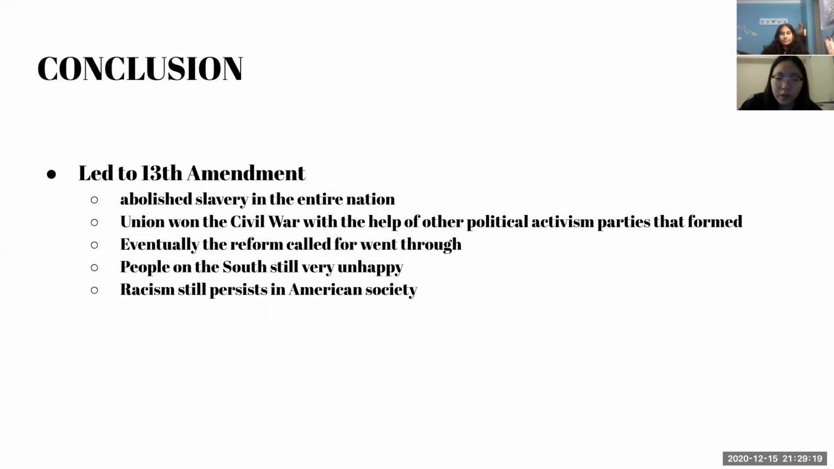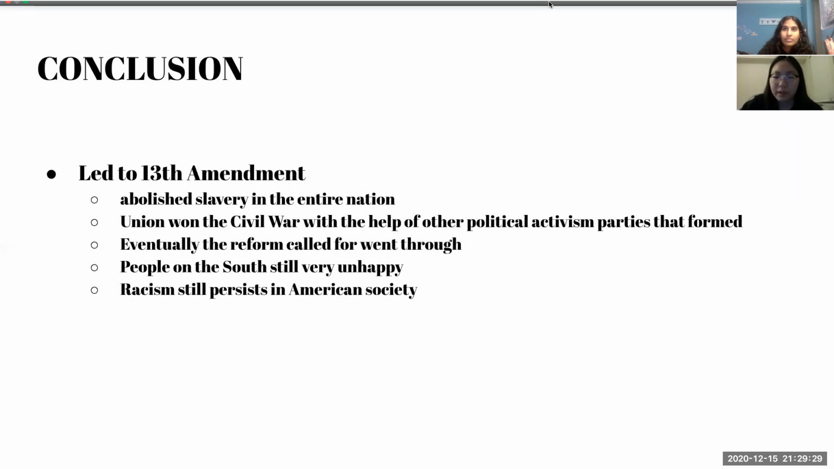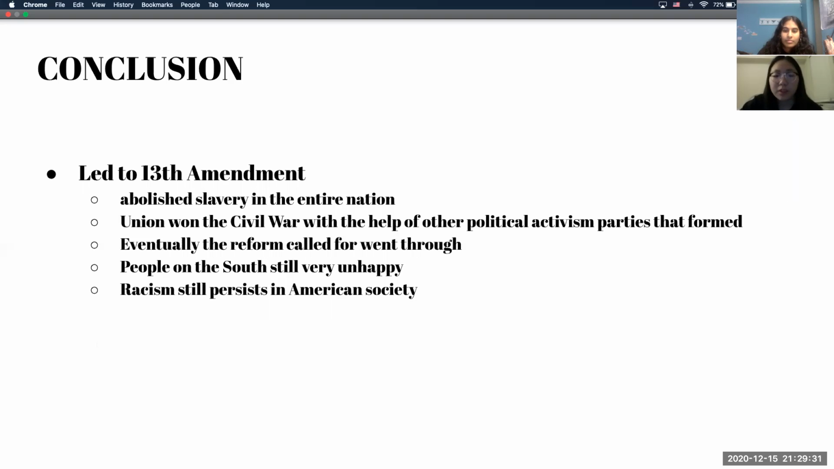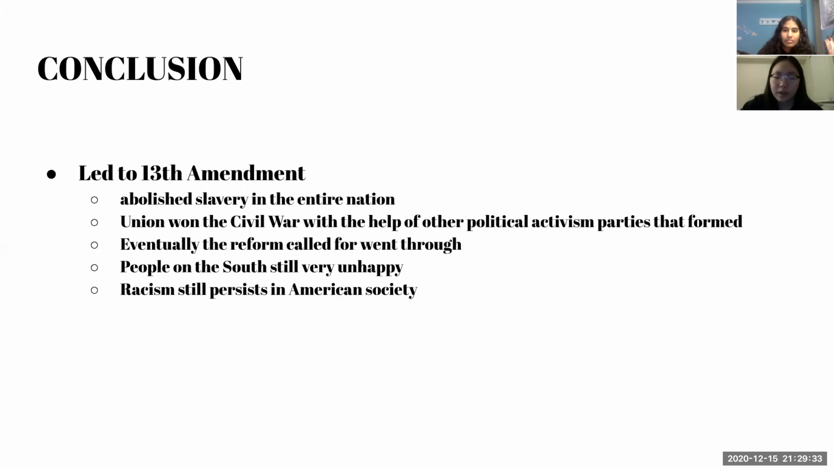To conclude, although the abolitionist movement, free soil movement, and contrabands created division in the country and raised conflicts between different groups, they were successful in abolishing slavery in the entire nation. The Union won the Civil War with the help of other political activism parties that formed during the Age of Reform, and the goals of these movements were met successfully, helping to restore unity back to the Union.